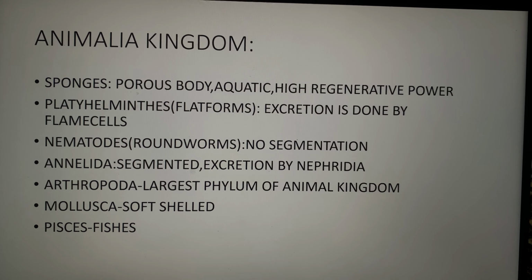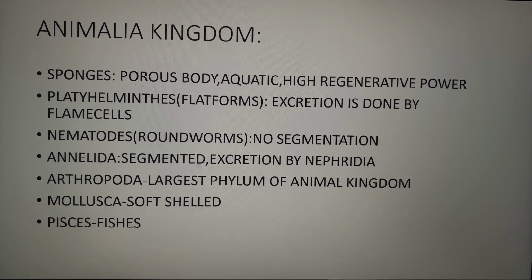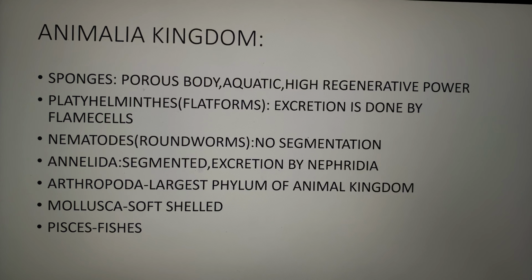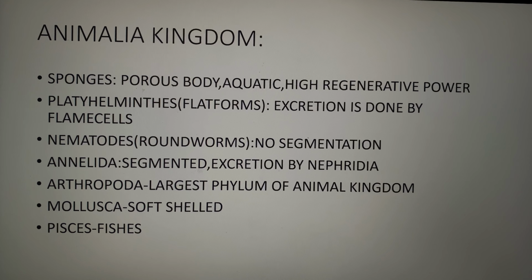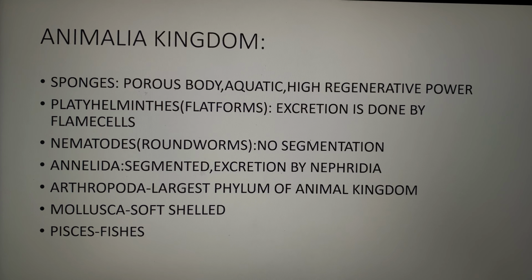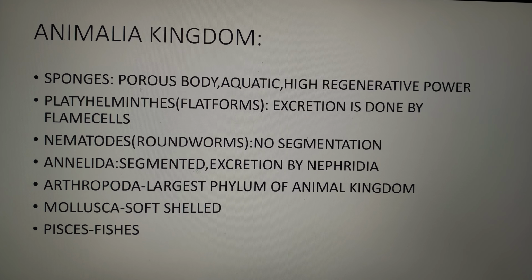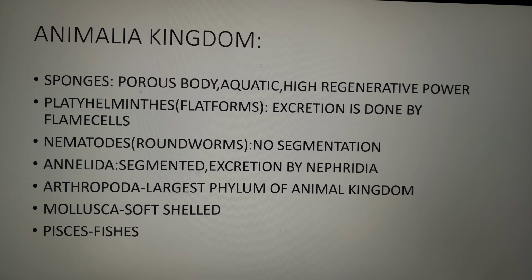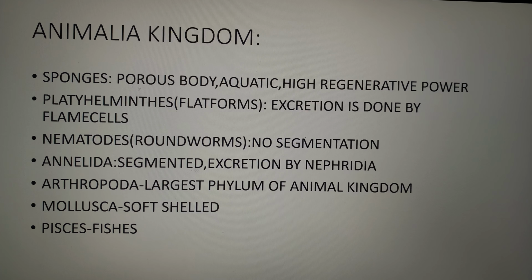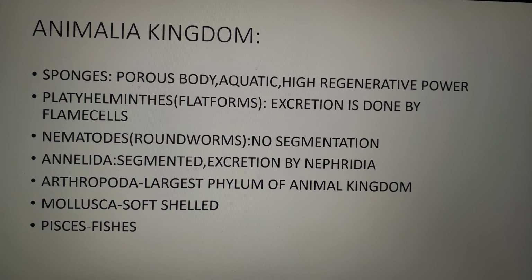Animal kingdom. You don't have to focus much on this kingdom, but you should know certain characteristics, or maybe a one-liner question can come from here. So sponges have a porous body. They are aquatic and have high regenerative power. Platyhelminthes, also known as flatworms, here excretion is done by flame cells. Nematodes or roundworms, no segmented body. Annelida, segmented body. They do excretion by nephridia. Arthropoda is the largest phylum of the animal kingdom.